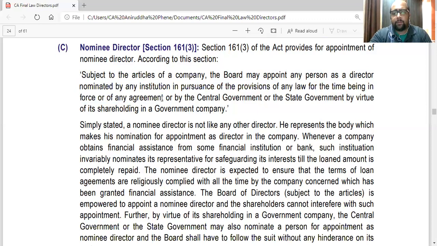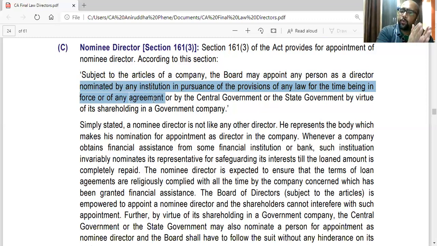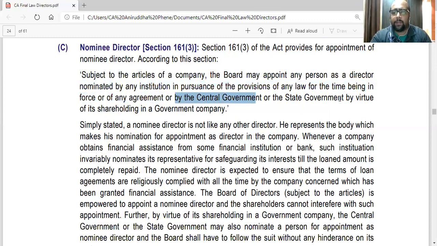Nominated by any institution, that is mostly a bank or any financial institution which is granting a loan, as per provisions of the law, maybe the banking law, or as per the agreement, that is the loan agreement. That is one part. Or by the central government or state government by virtue of its shareholding in the government company. This is the second part.